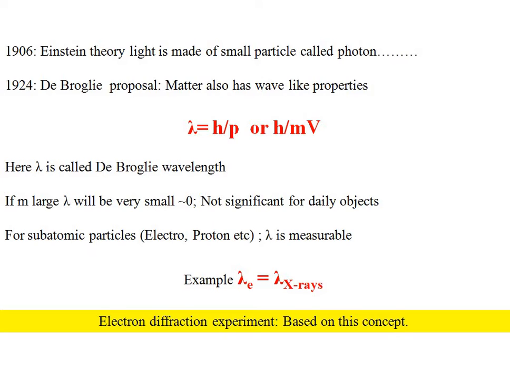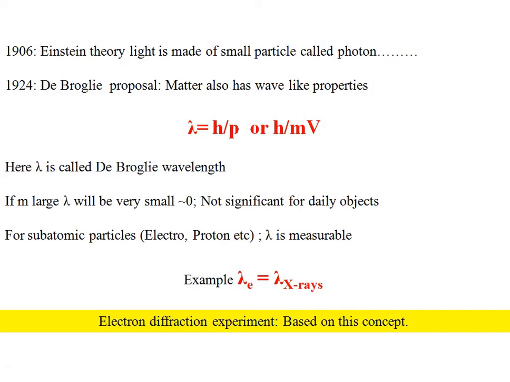Now you can ask me the question: if a particle has wave property, if a particle also has an associated wave, then why do we not see that wave coming out from the particle in our day-to-day objects? If we see any ball or any pencil or any laptop, anything, we cannot see any wave coming out from that particle. So can we say that this theory is right or not?